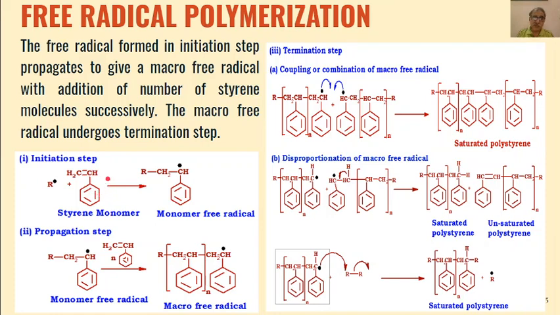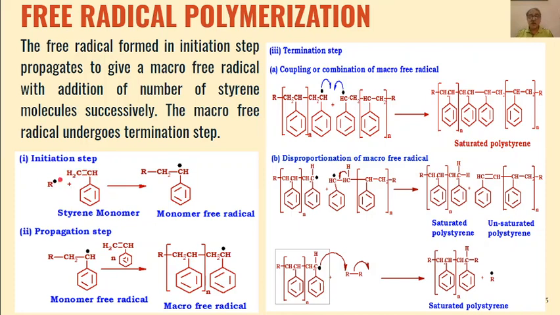Now if you see the structure of the monomer, this phenyl group is an electron withdrawing group. So when this withdraws electrons, that means the electron density is attracted towards this aromatic ring. That means this carbon will be an electrophilic carbon.